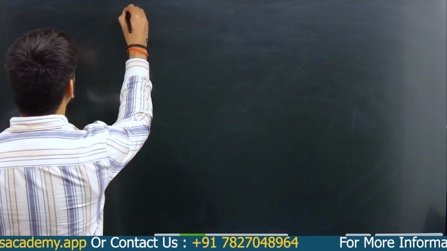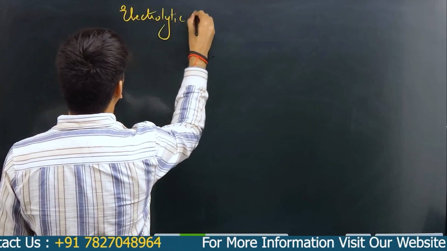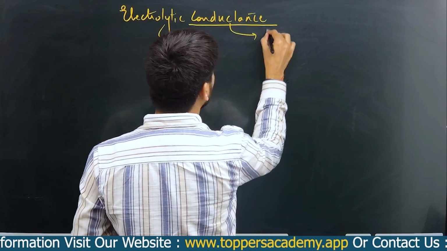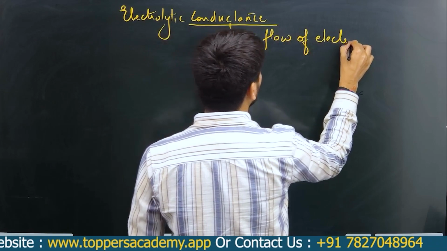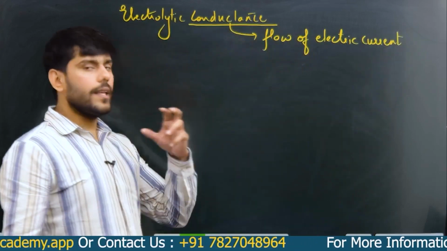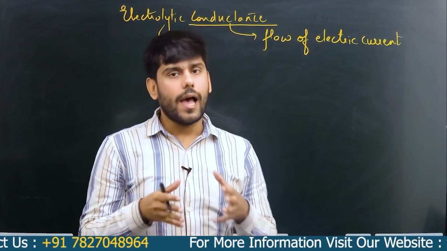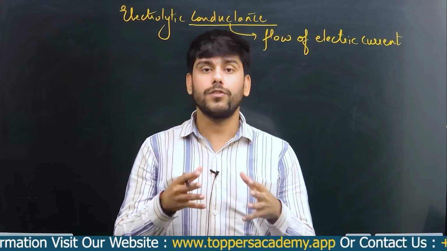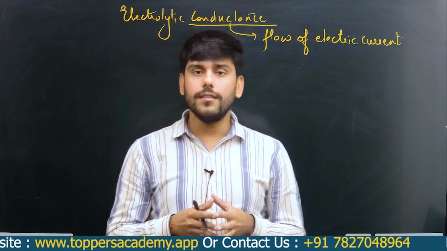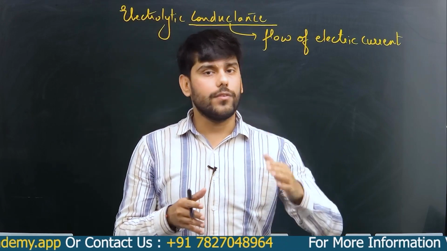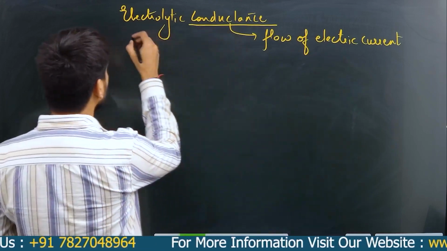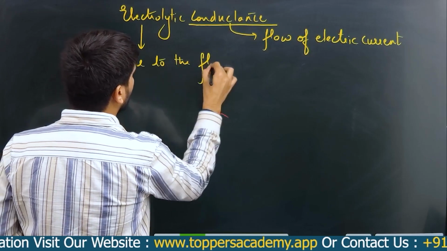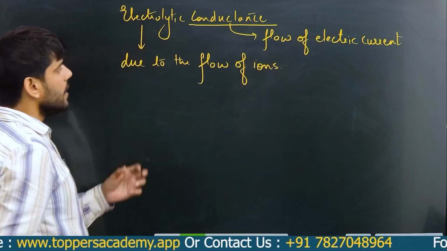So, when I talk about electrolytic conductance, basically conductance means the flow of electric current, and this flow of electric current can be because of the movement of ions or the movement of electrons. In metallic conductance, the flow of electric current is because of the flow of electrons, whereas in electrolytic conductance, it is ions that are flowing and result in the flow of electric current. So it is due to the flow of ions.